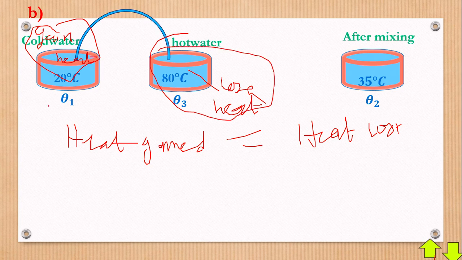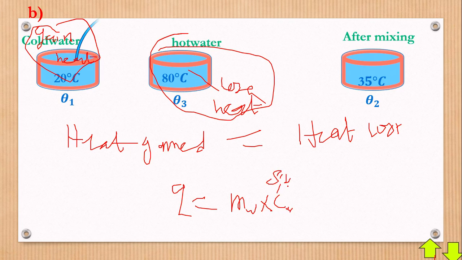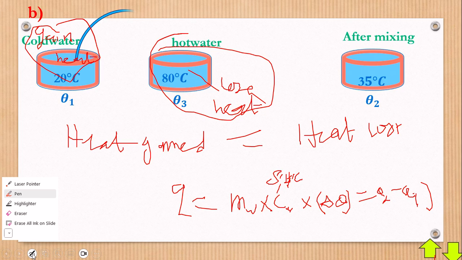Now what does it mean? We must look at the quantity of heat produced here. The quantity of heat Q, the heat used to boil any water, we take the mass of that water times the specific heat capacity of that water. Remember the symbol for specific heat capacity is C. Then times the temperature change. I can call it delta theta, the temperature change, which some people write as theta 2 minus theta 1. That is it. But again, let's go and see that in the next part.